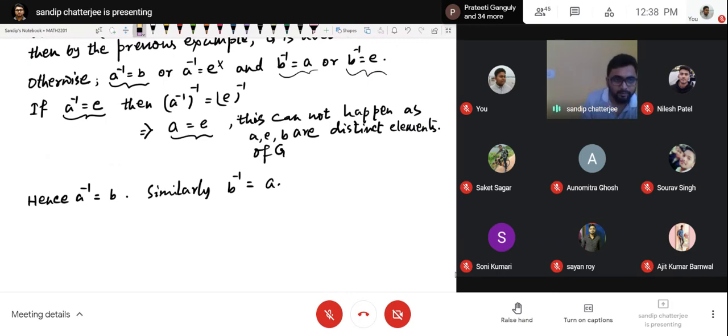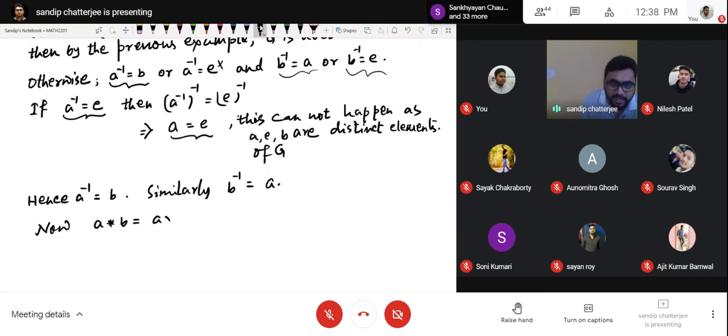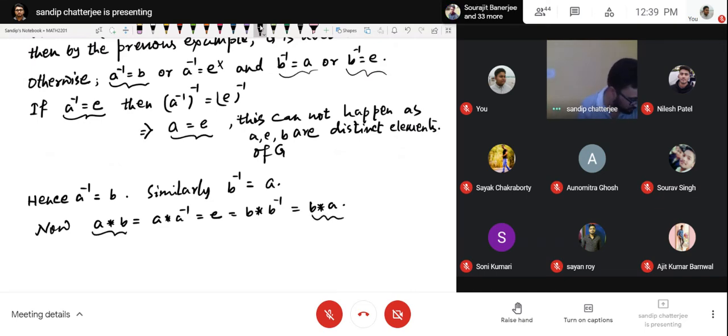Okay, fine. Now A operated with B. Now we have proved that B is equal to A inverse. So that is A operated with A inverse, that is equal to E. Right or not? Now E means I can write this as B operated with B inverse. And we have already proved B inverse equal to A. So that is B star A. So what have we proved? A star B equal to B star A.